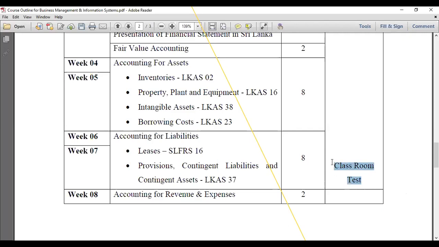Most probably you may have MCQ type questions, true and false questions, or short answer questions, right? Anyhow, we hope to arrange the classroom test online at the 2nd day of the 7th week. After discussing all the topics, you may have a classroom test, right?